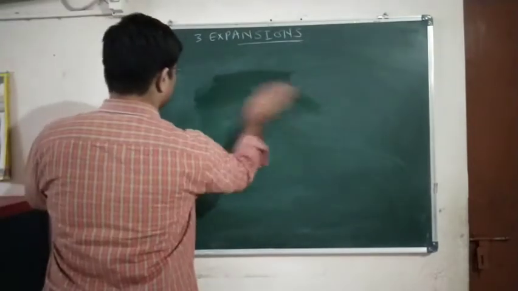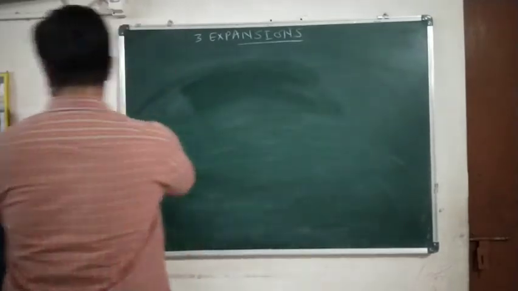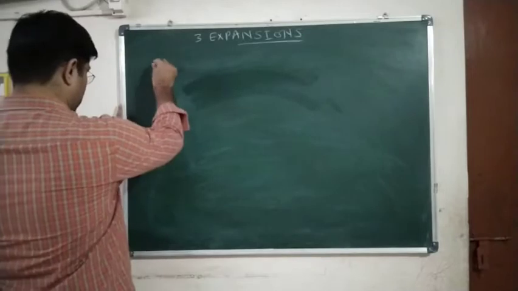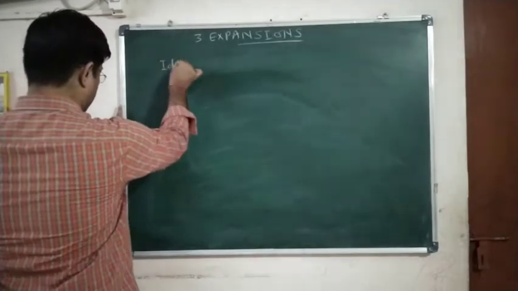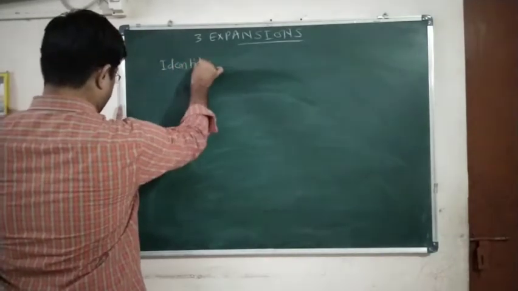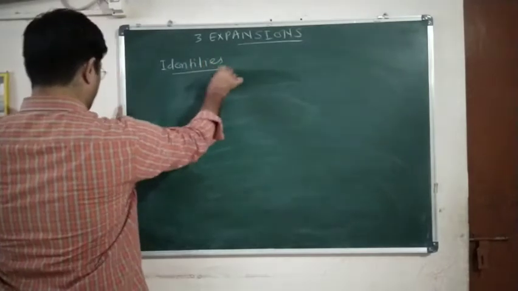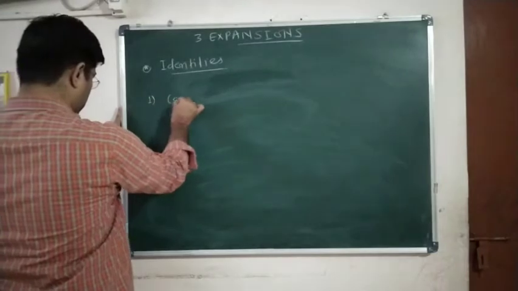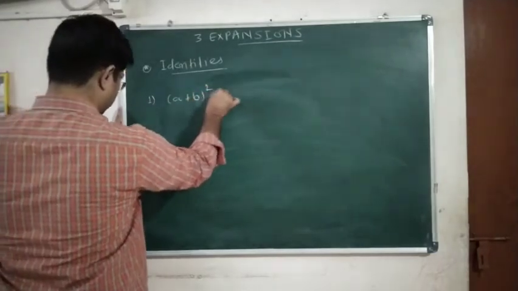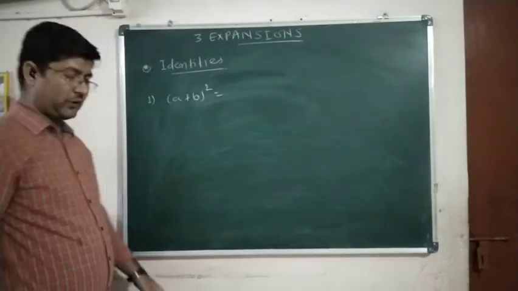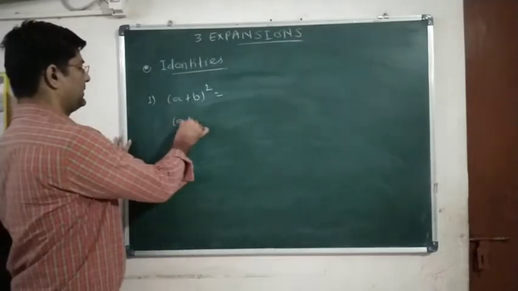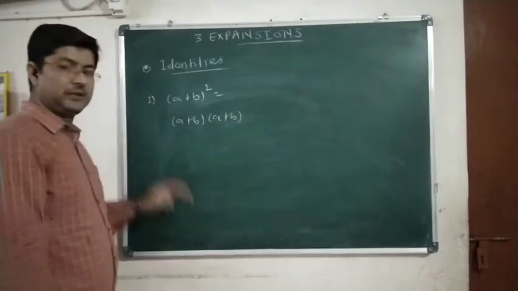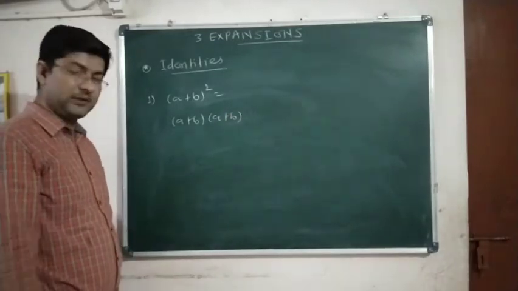So let us first note down all the identities. Number 1, perfect square, (a plus b) the whole square, or (a plus b) into (a plus b), which is actually a product of the brackets.